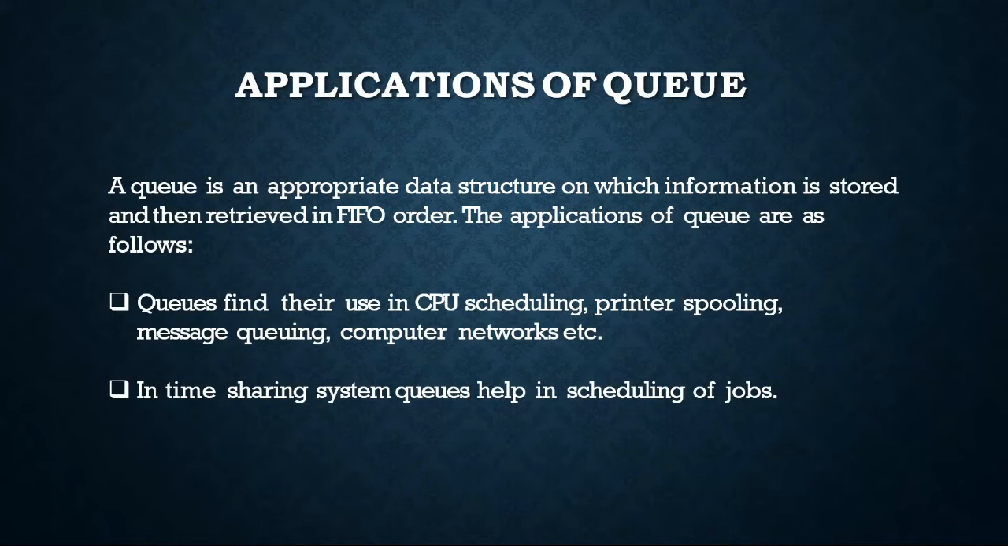Applications of queue. A queue is an appropriate data structure in which information is stored and then retrieved in FIFO order. The applications of queue are as follows. Queues find their use in CPU scheduling, printer spooling, message queuing, computer networks, etc. In time sharing systems, queues help in scheduling of jobs.